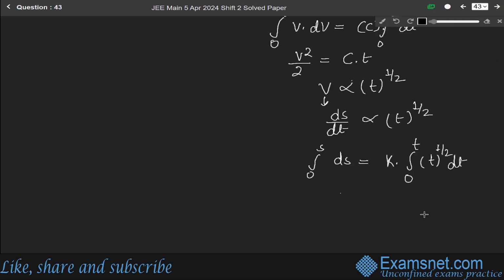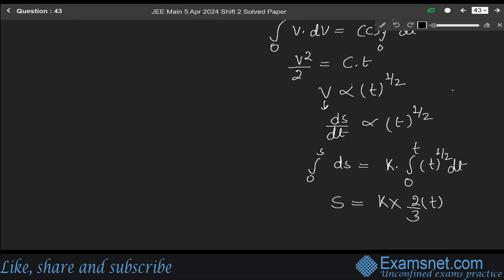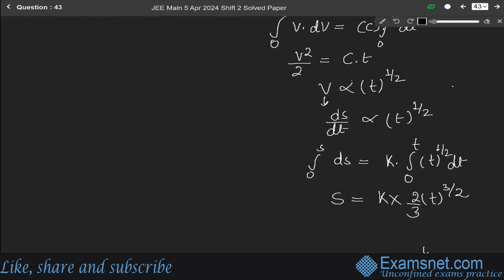So s equals k into 2 by 3 t raised to the power 3 by 2.